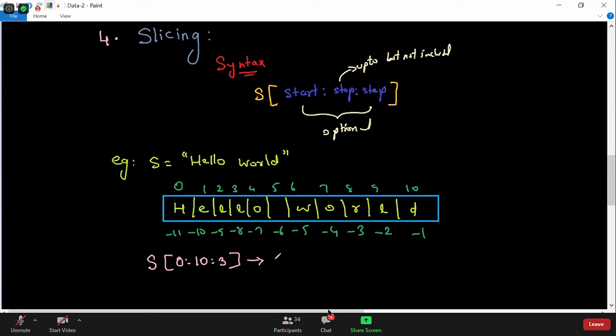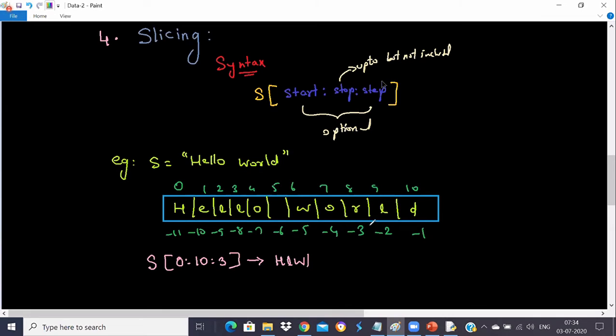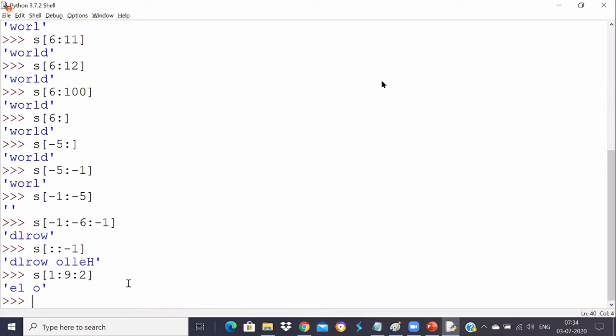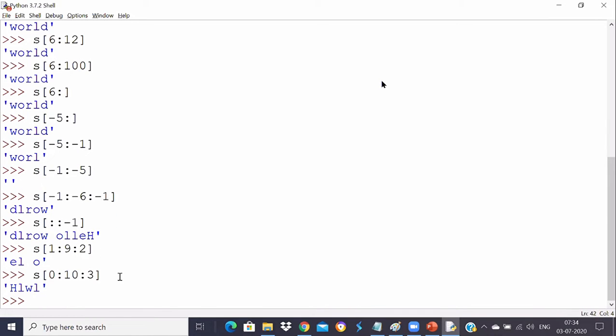Very good, Udit. And Aditi, there will be no space. It will be HLWL. It will go to H, then go 3 steps to L, then go 3 steps to W, then go 3 steps to L. So it will be HLWL. It's very simple. That's why I drew this diagram so that you can trace it out very easily. Now you can see here HLWL. So s of 0 colon 10 colon 3 will give you HLWL.